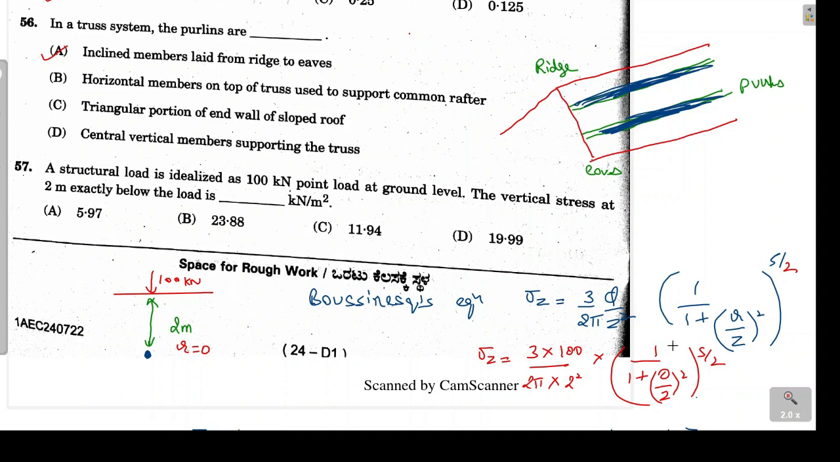So now this entire term will become equal to 1, because 1 by 1 raised to power 5 by 2 will be equal to 1. So we have to solve only this much part. After calculation, the value of sigma z comes out to be 11.93 kilonewton per meter square. So the correct answer is option C.